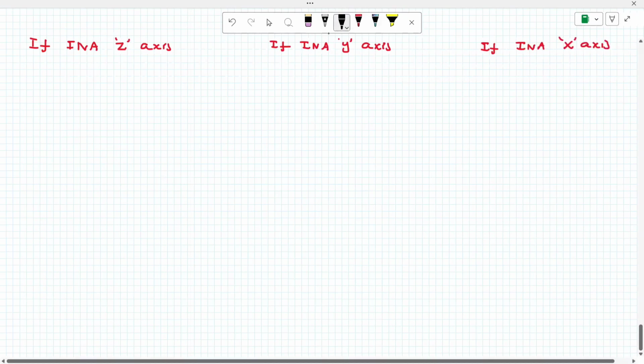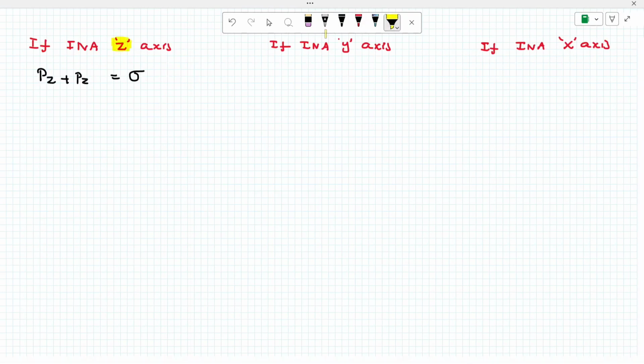Okay, now start. In the case of PZ plus PZ, which bond? Sigma bond. Why sigma? INA is Z here. Z here, Y here, X here. Now see, PX and PY form a pi bond. Similarly, PZ plus PZ forms a pi bond.